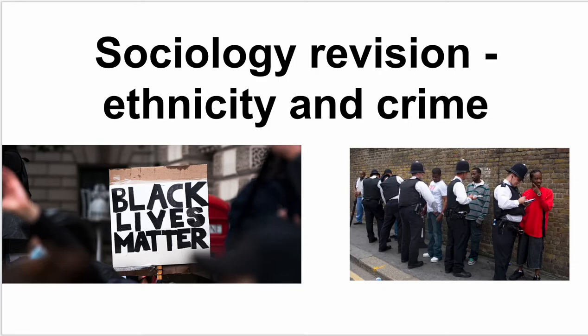Hello. So in this sociology revision video, I'm going to talk through the sociological explanations of the links between ethnicity and crime. And just to say at the start, there's a lot that I've said in the other videos that you can link to ethnicity, in the same way there's a lot that you can link to class and gender as well. So I'm really talking about here the specific things that explain the links between ethnicity and crime.